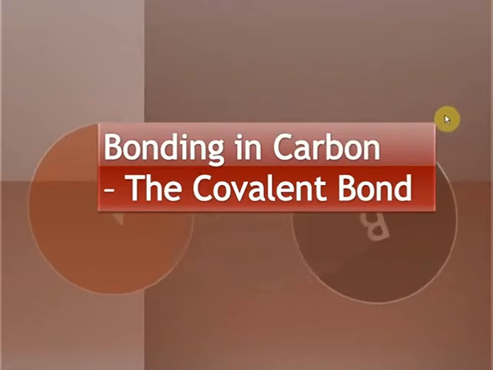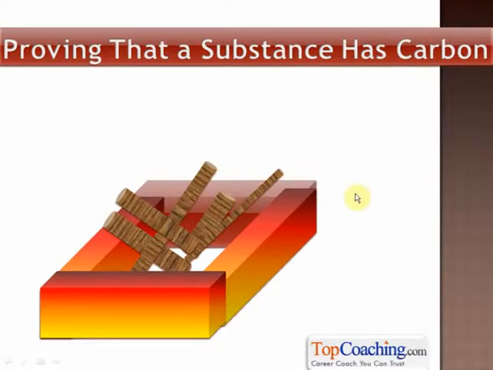Now, first of all, before we study about the bonding in carbon, let's look at the substances around us which contain carbon. Carbon is literally everywhere. If you look around you, you'll see a piece of paper. Paper has carbon. You'll see your computer screen. The plastic material making the computer screen has carbon. The table, on which the computer is placed, has carbon. Your books have carbon. Almost everything you see around you has carbon in it.